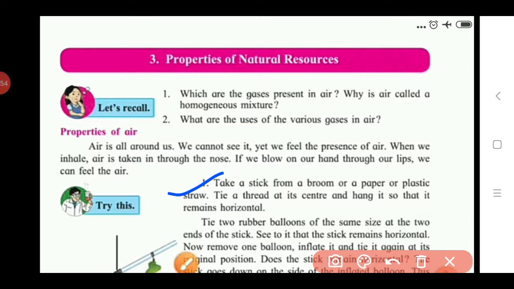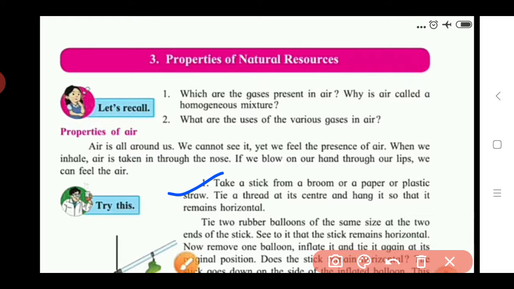Take a stick from a broom, or a paper, or a plastic straw. Means you take a stick, either from a broom, which we use to clean the surface or tiles at our home, or you can use a stick of paper. You prepare a roll by using paper and make a stick. Also you can take a plastic straw. You know about the straw, we use the straw for drinking cold drinks.